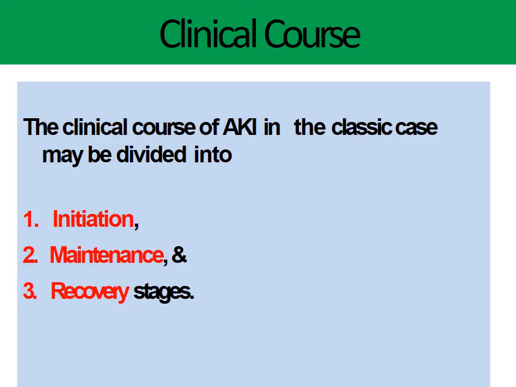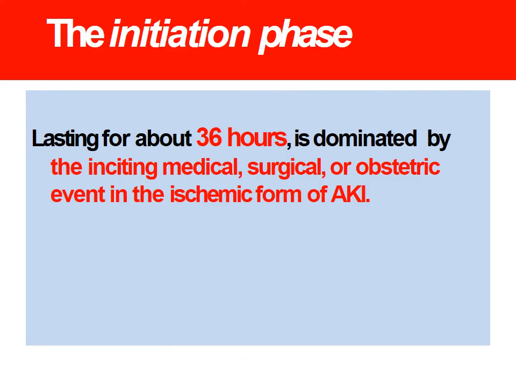Clinical course. In a classical case, it may be divided into initiation, maintenance, and recovery stages. The initiation phase, lasting for about 36 hours, is dominated by the inciting medical, surgical, or obstetric event in the ischemic form of acute kidney injury.